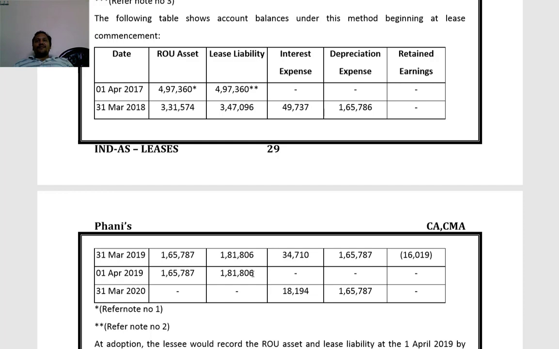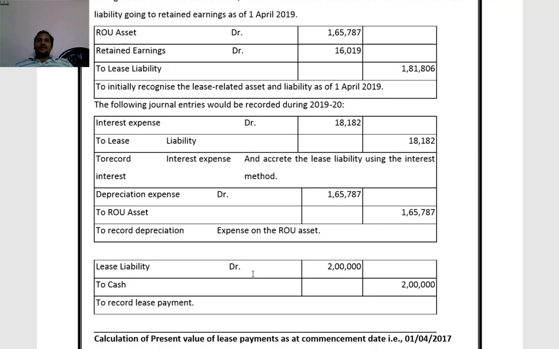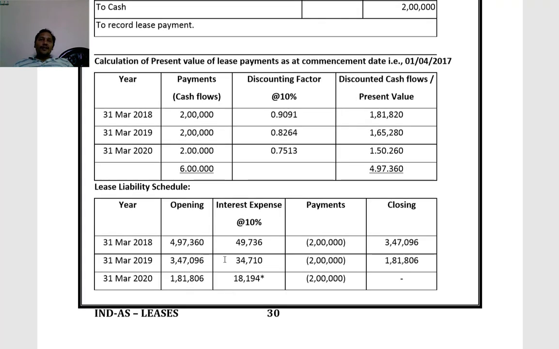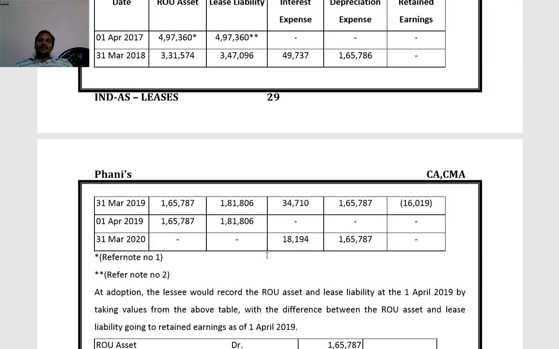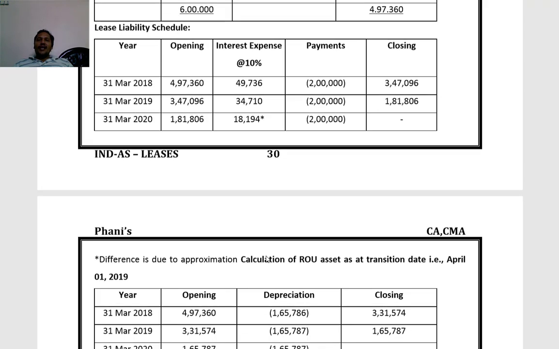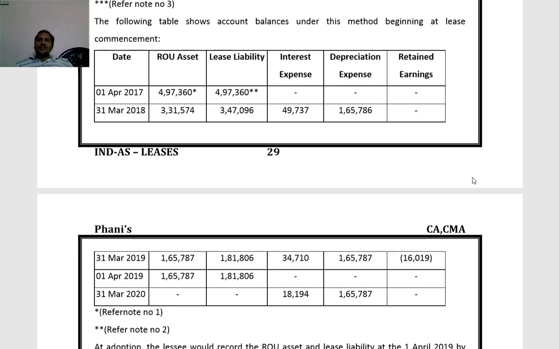Then interest expense for the first year is 49,736, second year 34,710, third year 18,194. Depreciation expense each year is the same, 1,65,786 or 787, 1,65,787, 1,65,787.